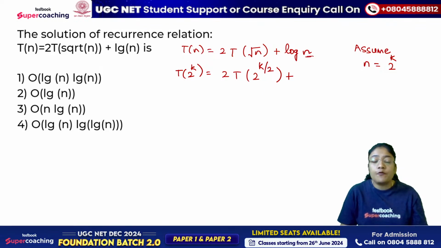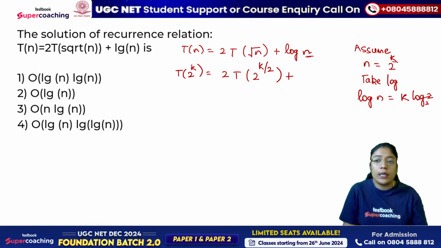अब ये भी n की फॉर्म में है, बाकी सब आपके पास k की फॉर्म में आ रहे हैं. So let's see what is the relation between n and k. So if I want to find out the value of k, I'll be taking log on both the sides. Now it comes out to be log n is equal to k log 2, and if it's base 2, अगर आप यहाँ पे base 2 ले रहे हो तो ये value आपके पास 1 हो जाएगी. So we can say that k is equal to log n. तो यहाँ पे आपको log n दिया हुआ है, तो यानी कि I can write here k.